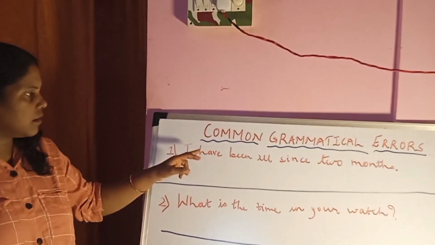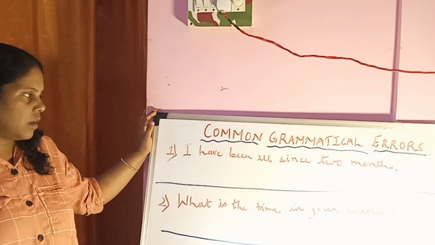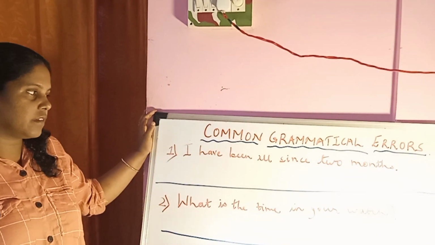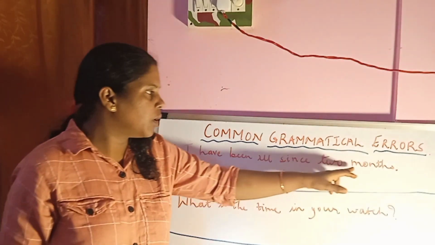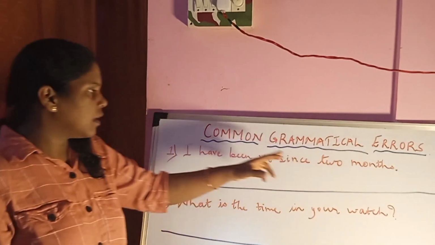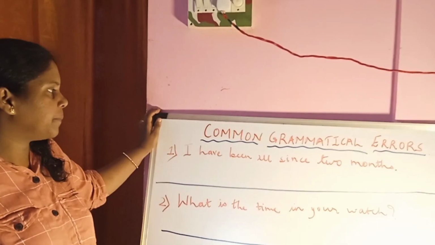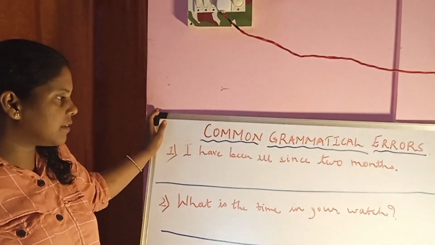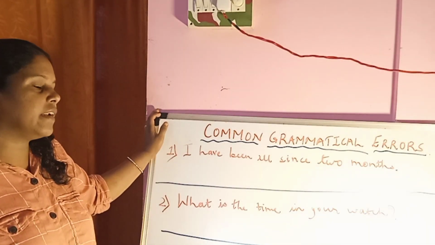Now let us see whether this sentence is correct or not. And what is the error in the sentence? I have been ill since 2 months. Now what the speaker wants to say is that he has been ill and presently he is ill.